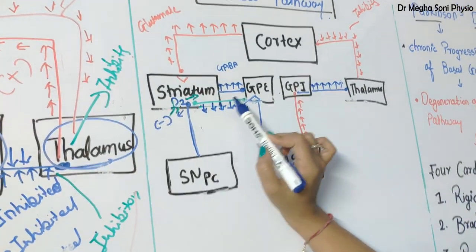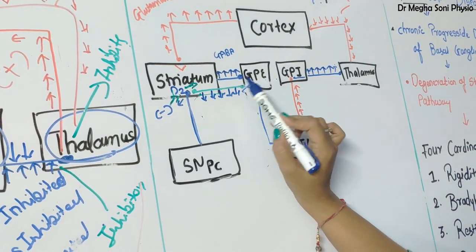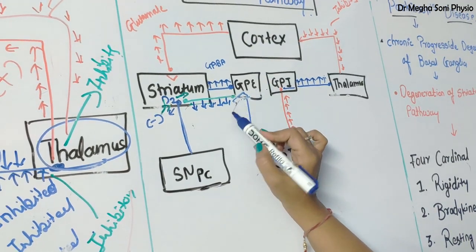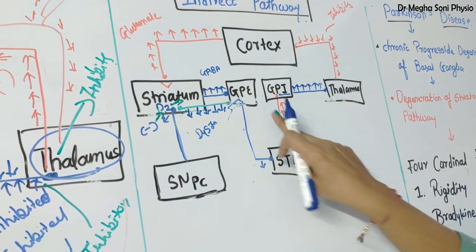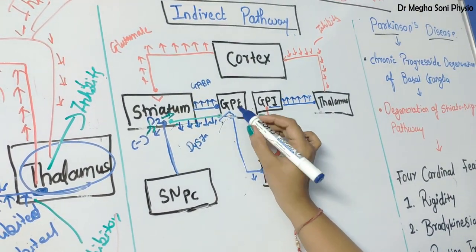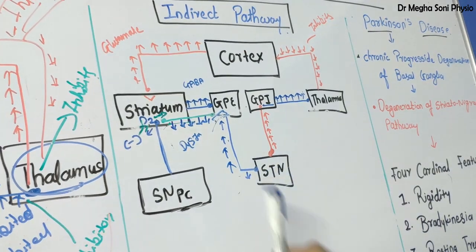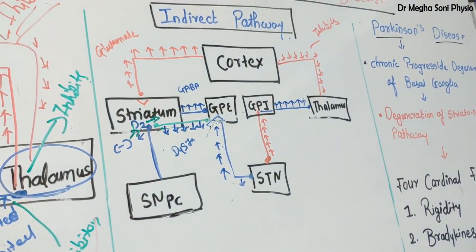Less GABA is secreted over the globus pallidus externus, and as less GABA is secreted over GPE, GPE is disinhibited or excited. As GPE consists of GABA, as it is excited, it secretes more and more GABA. The red line means secretion of glutamate and the blue line means secretion of GABA.